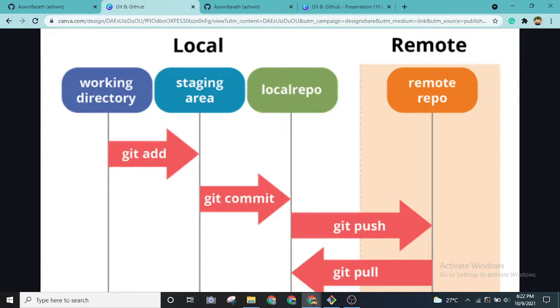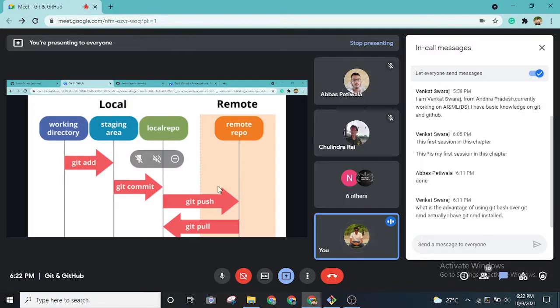The staging area is simply a rough place where all of the changes are saved. You can take an analogy over here. Let's consider a marriage function is happening, and we are all guests to that function and we want to take photographs, right?